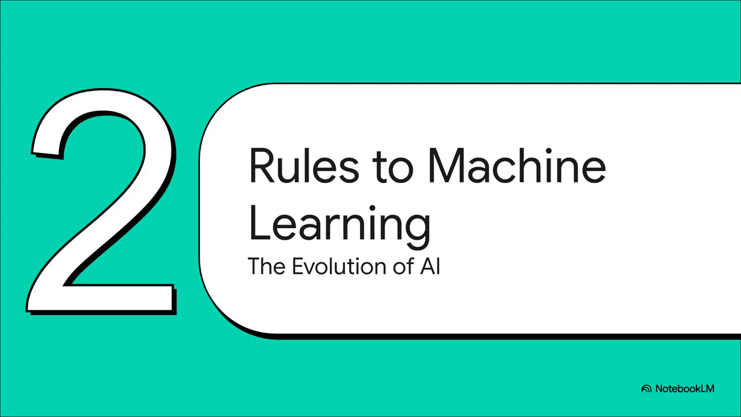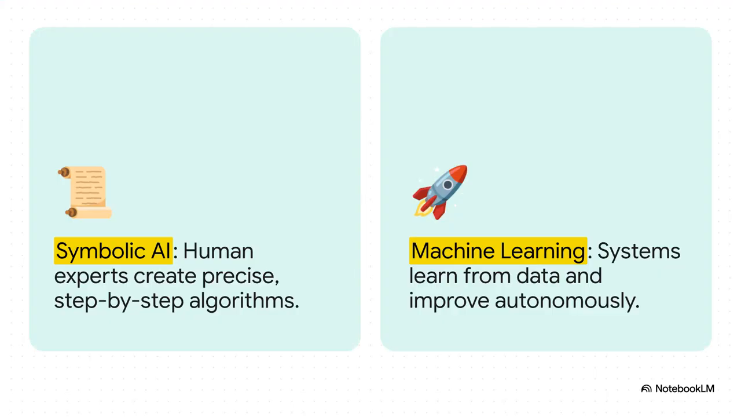Moving right along to Section 2, From Rules to Machine Learning. This shift is super important to understand. In the first wave, which was known as symbolic AI, human experts had to create really precise step-by-step algorithms for the computer to follow. Contrast that with the second wave, machine learning. These are data-driven systems that bypass the human expert almost entirely, learning directly from the data itself to identify patterns and improve autonomously over time.